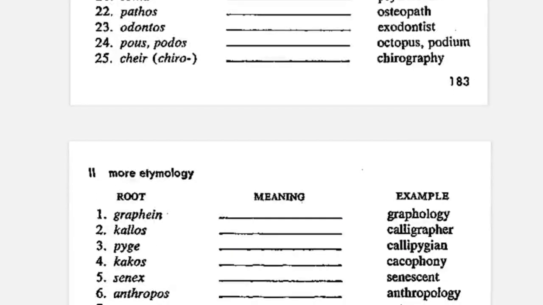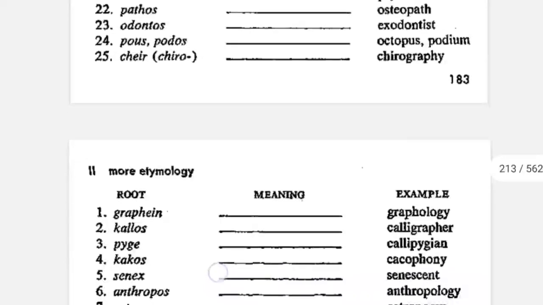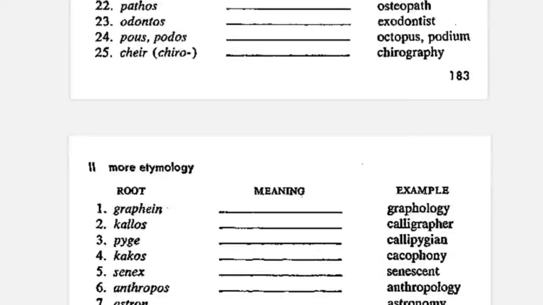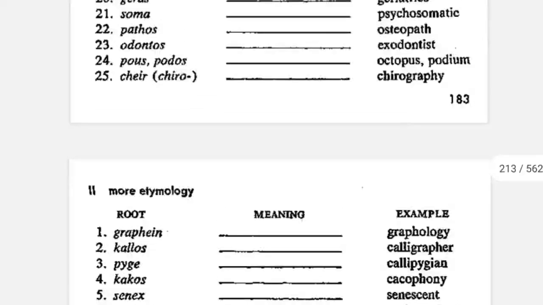Pathos, which means disease or suffering. Osteopath means healing of bones and muscles by giving a massage. The next word is odontos, which means tooth. Exodontist is someone who is a specialist in tooth extraction.